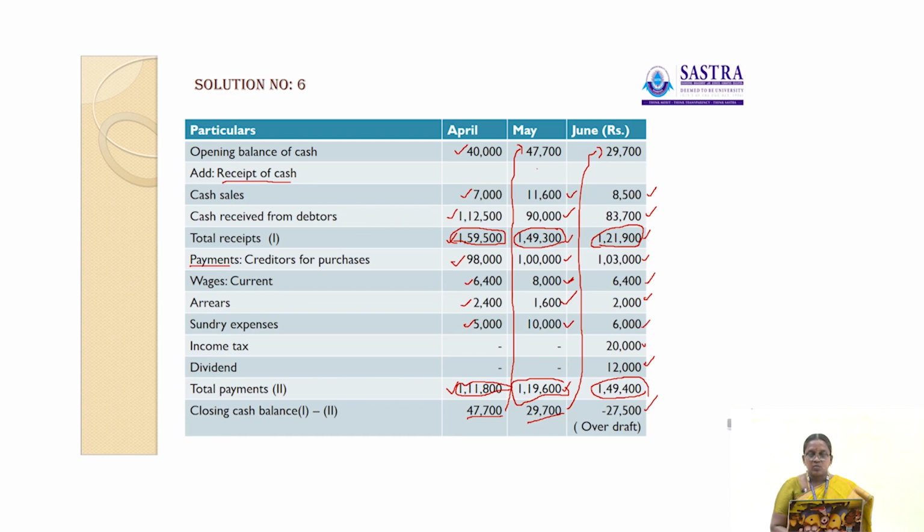Here in the month of June, 29,700 plus cash receipts of 1,21,900, and all payments are 1,49,400. The payment is greater than 1,21,900, so this is treated as a bank overdraft facility.